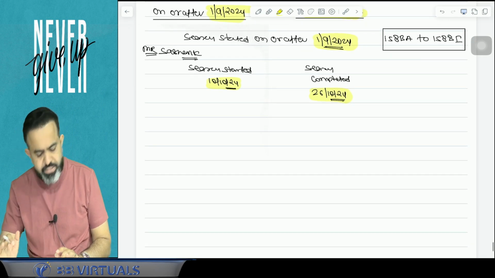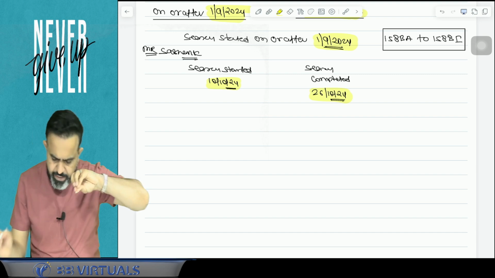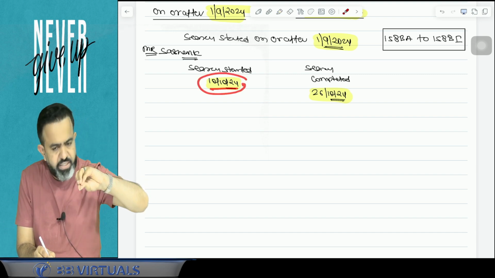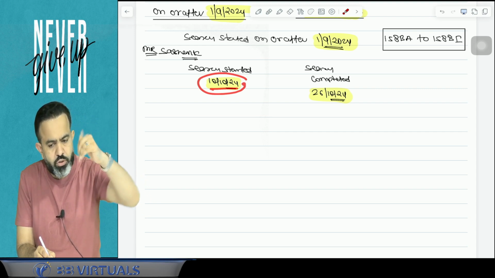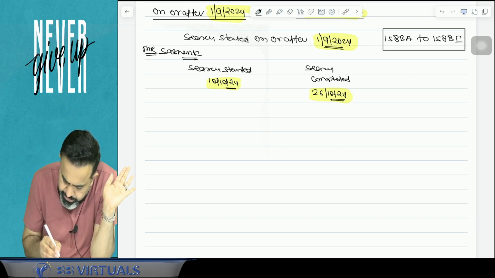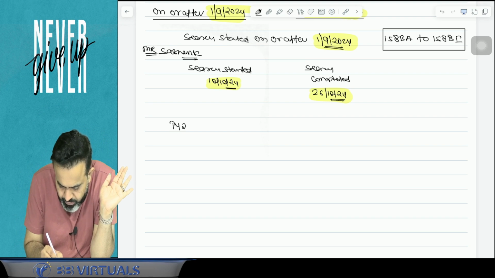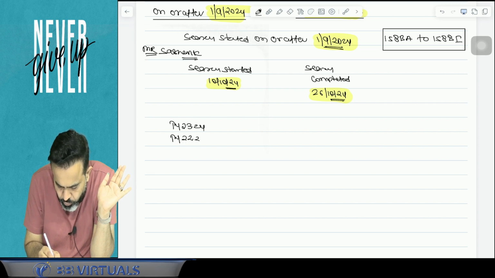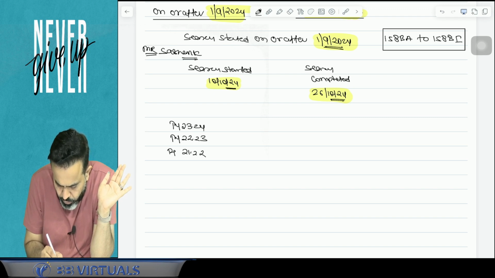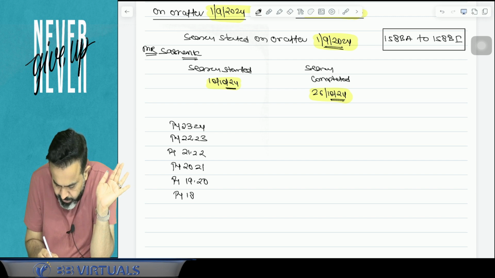Block period means, in the year in which the search is started. Can I say the search started in previous year 24-25? So just skip this year, and the last 6 years will be your block years. That is previous year 23-24, 22-23, 21-22, 20-21, 19-20, and 18-19.